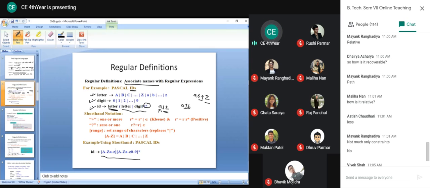So this is also another shorthand way to represent this identifier. This identifier is a regular definition, we can say, because we are associating a name. This is nothing but one regular expression, but we are associating a name ID with it. So it is a regular definition for the identifier in the Pascal language.